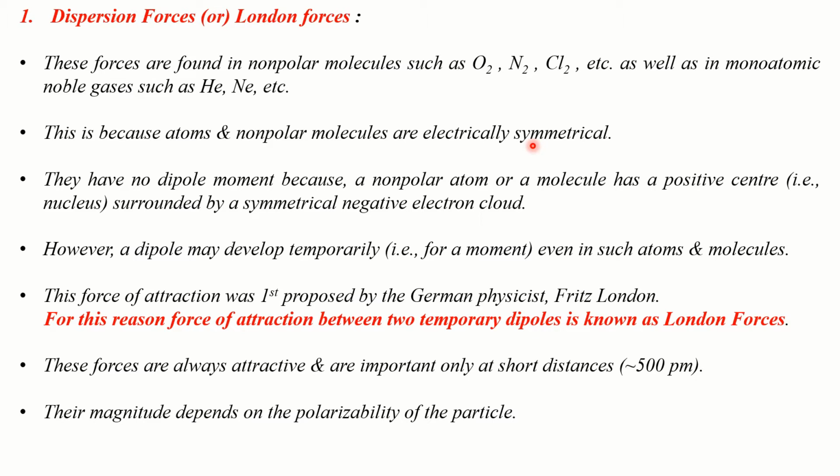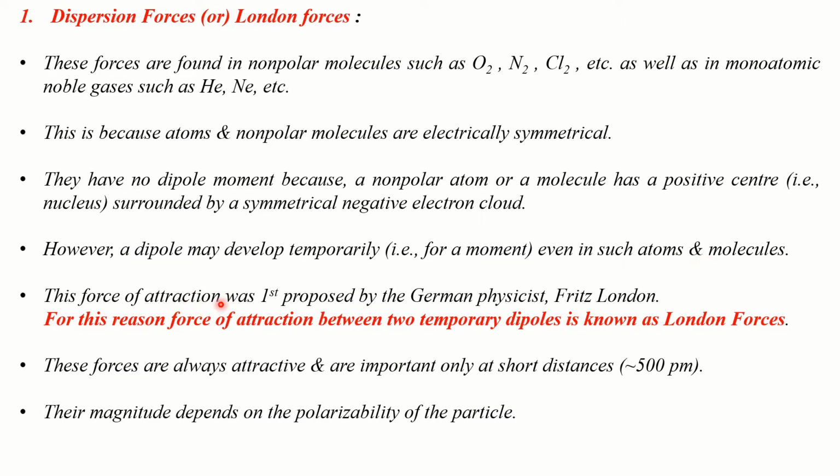Then there won't be any charge separation in such an atom or a molecule. So in other words, such an atom or a molecule fails to develop a positive and a negative pole. Okay, so they have no dipole. As a result, they won't have any dipole moment also. Okay, but a dipole may develop temporarily for a short while even in such atoms and molecules, and this may lead to attractive interactions in them.